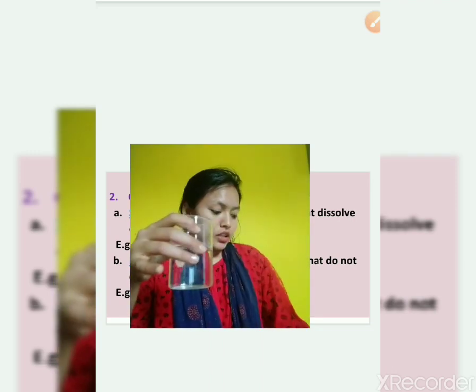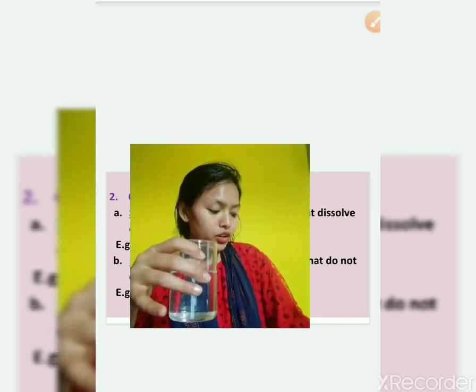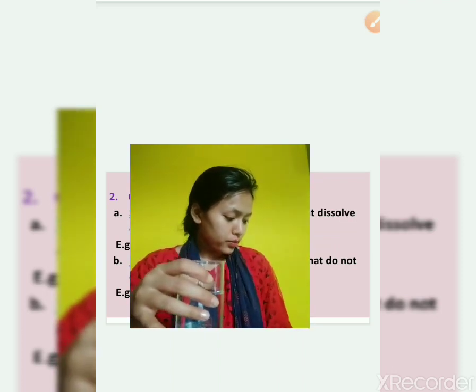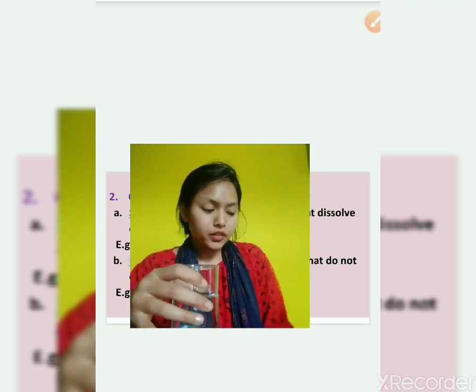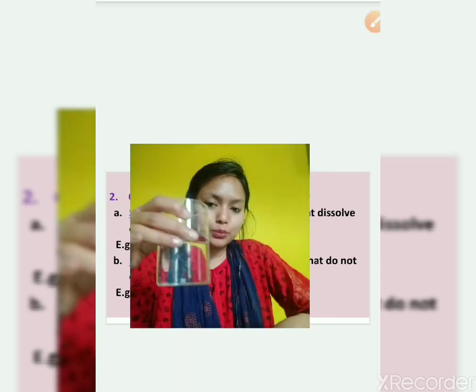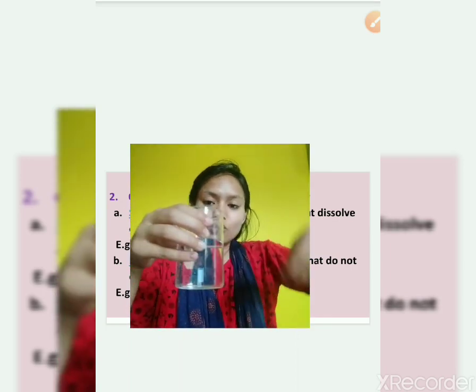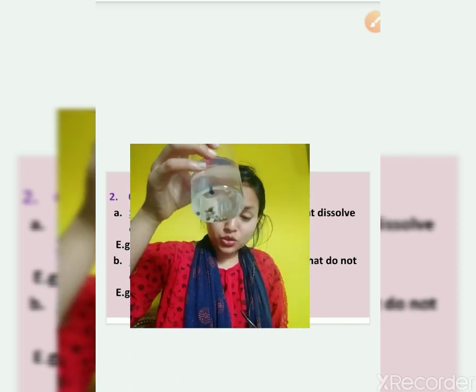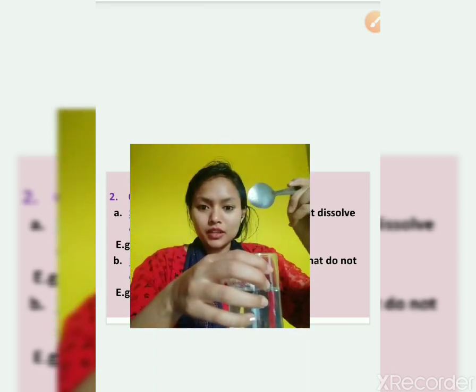Now a glass of water is there, and in this glass of water I'll put some small pieces of pebbles. Now here you can see some pebbles, small stones. I'll put these in this glass of water, and let's see what will happen. Will they dissolve or not? Now let's stir it. Can you see stones here? Yes, we can clearly see them in this water.